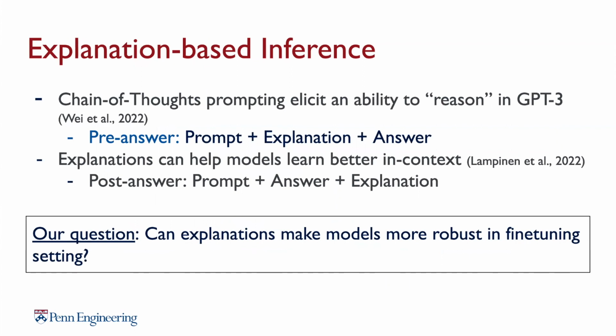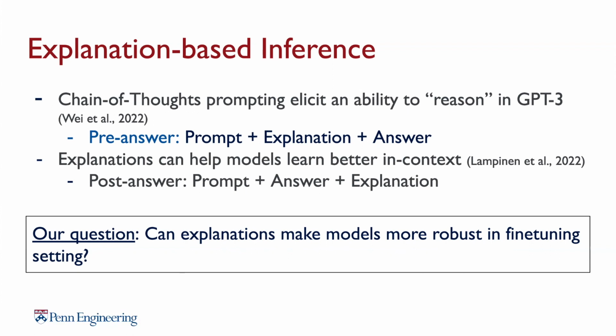A few very new literature on explanation-based inference has inspired a lot of our research and signal that explanations could perhaps help large language models overcome these sorts of spurious biases. One is the chain of thought literature, where authors prompt GPT-3 with a few exemplars that contain a very good chain of reasoning, and show that GPT-3 can mimic these prompts to express its reasoning and arrive at a much better prediction while performing on mathematical and logical reasoning tasks.